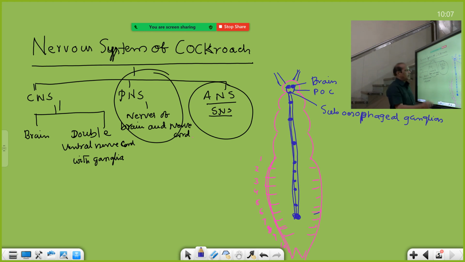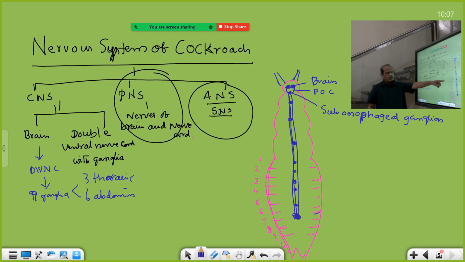So totally how many ganglia are there? Brain, and the double ventral nerve cord with ganglia, how many? 9 ganglia. Out of these 9, 3 are thoracic ganglia and 6 are abdominal ganglia. See, you count them. The first 4 abdominal segments have the first 4 ganglia. That's why I have demarcated the segment borders. This is the 5th ganglion present in the 6th segment, and the 6th ganglion present in the 7th segment.